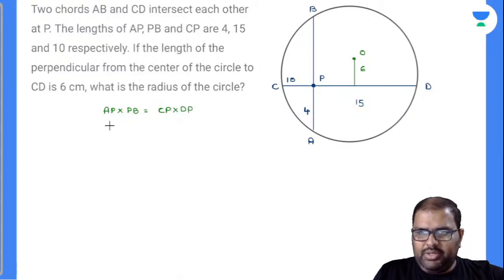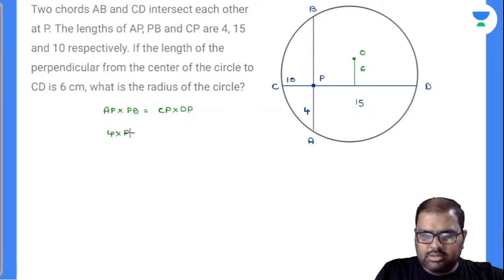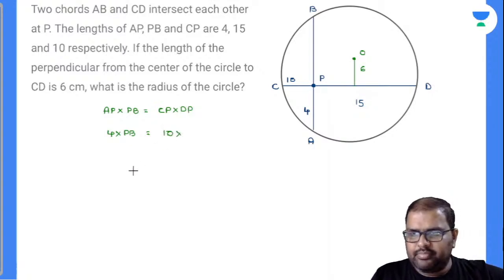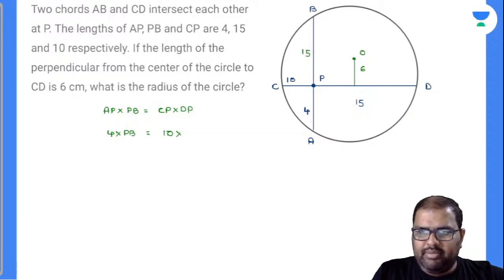AP is given as 4, PB is given as 15, CP is 10. Now see, PB value is given there.